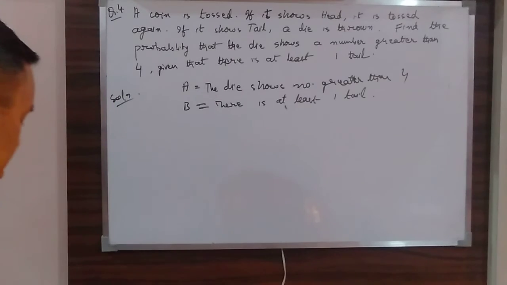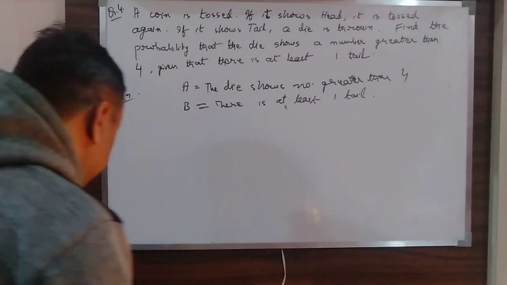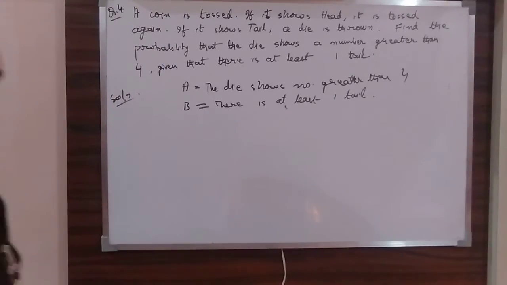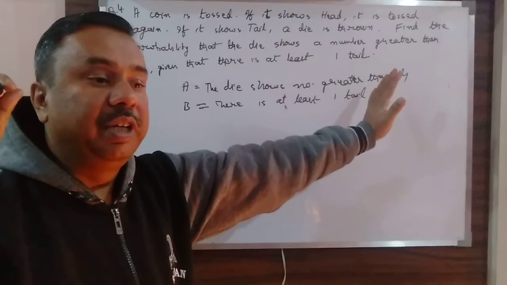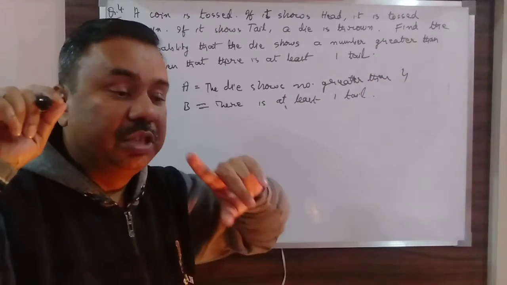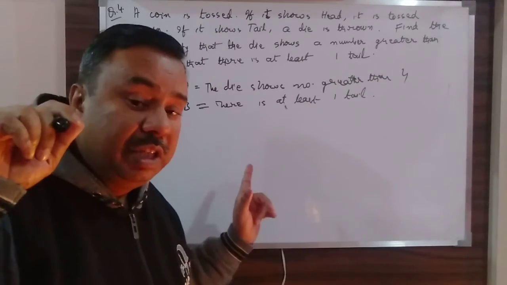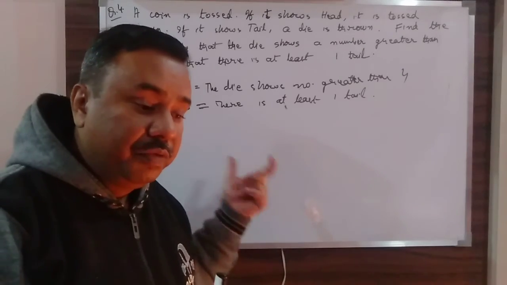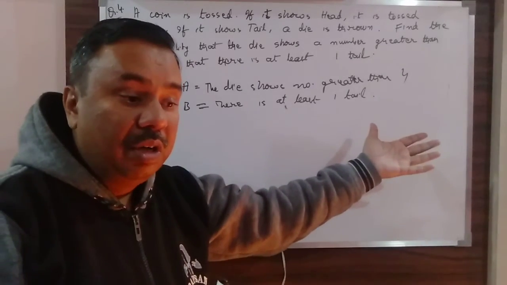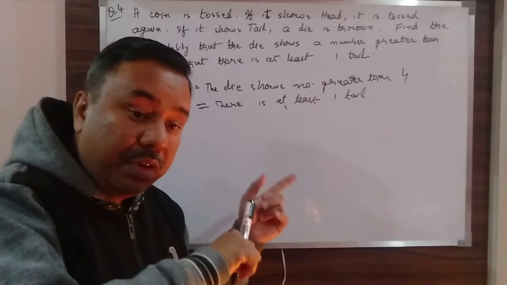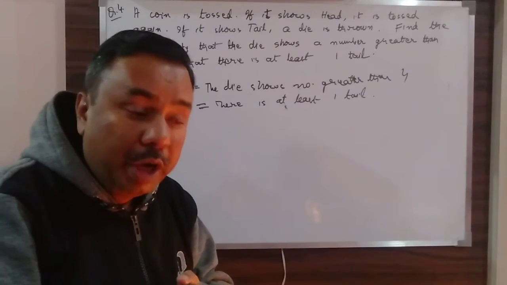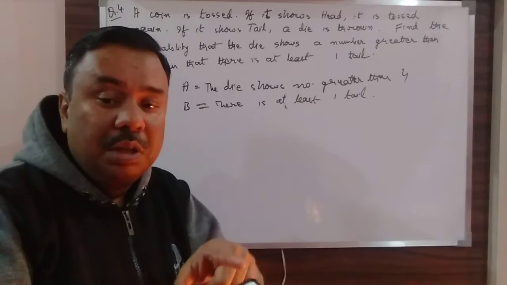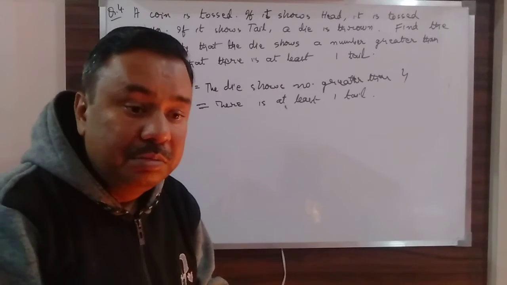now what are those cases? So the probability of getting at least one tail, as you must have seen in the sample space, there were 7 cases when you were getting a tail, not 6. If it was a tail in the first tossing of the coin, then obviously it was having at least one tail. But even if you were getting heads in the first tossing of the coin, you could have got tails in the second tossing.